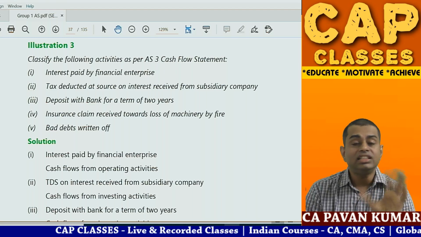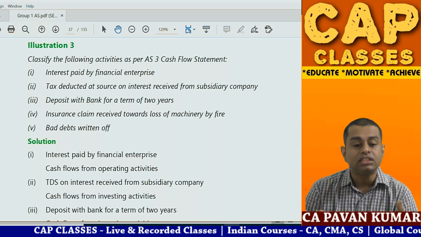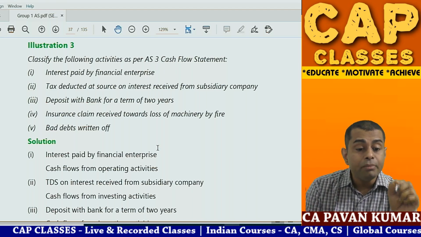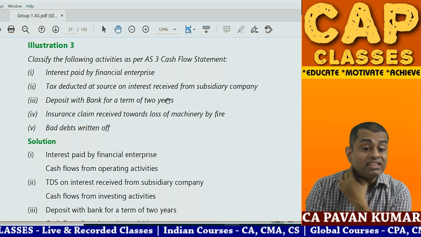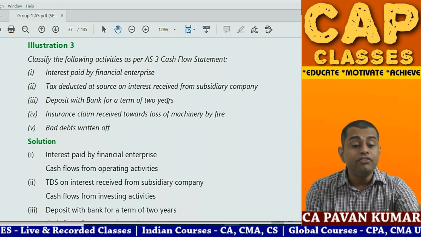They are not financing, they are not investing. It is your principal business. So, interest paid by a financial enterprise is an operating activity. Then, tax deducted at source on interest received from subsidiary.